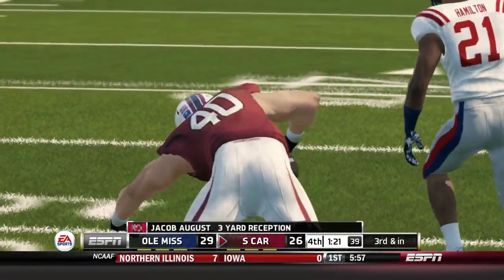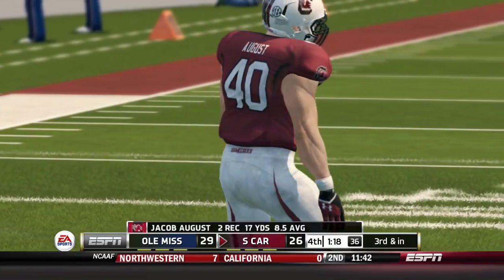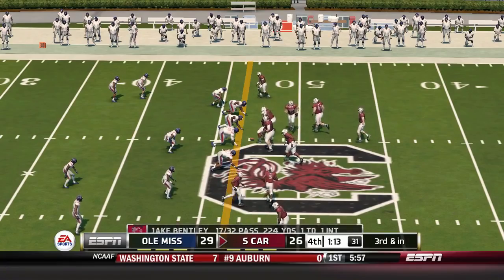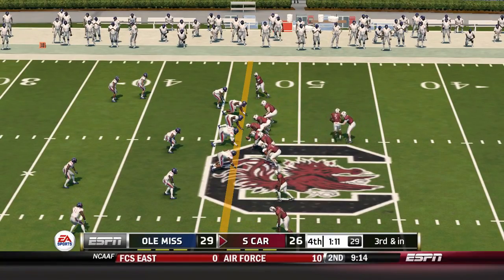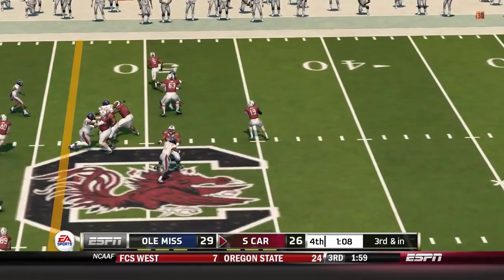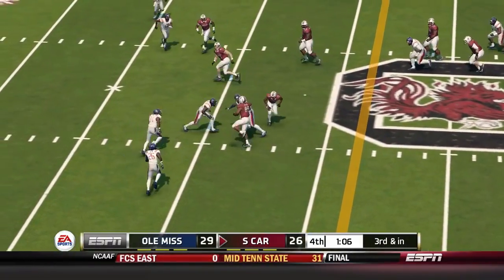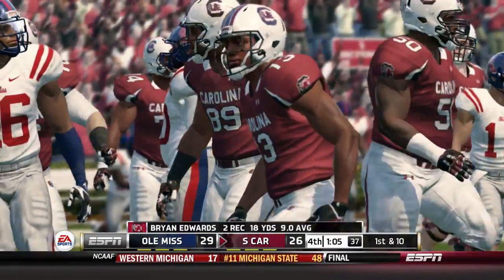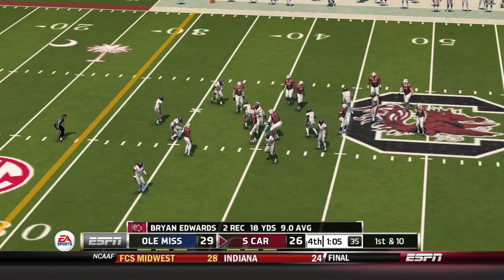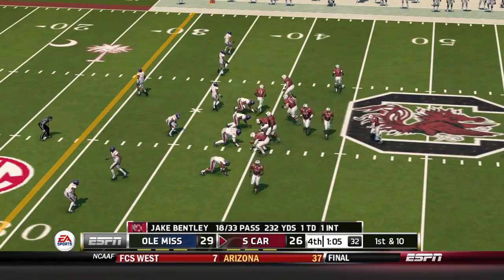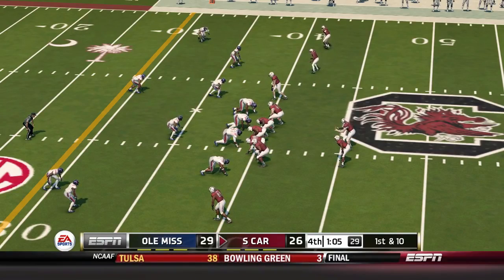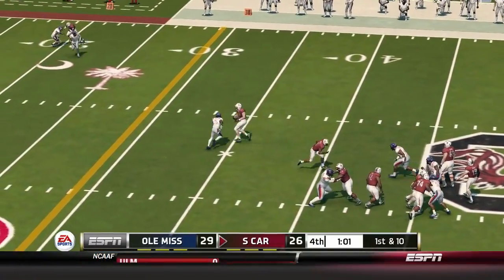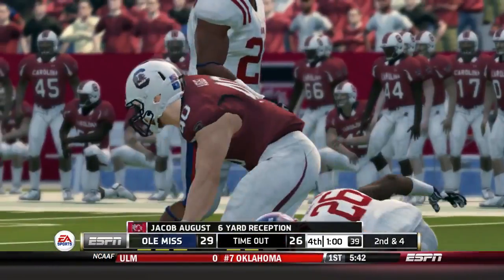Completes it, and he's hit hard immediately. Hamilton makes the tackle at the 47-yard line. That'll bring up 3rd and inches. Tackle right around the 40. Man can't tack on any yardage.